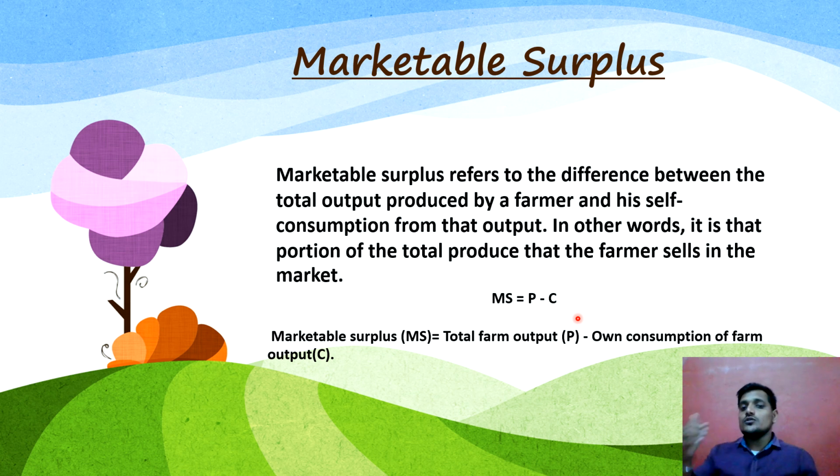So with this formula we can understand the total consumption done by the farmer from the total portion of the produce, and the rest of the amount has been sold in the market. That is called a marketable surplus. In the next slide we will be seeing a calculation with the help of which we can understand what marketed surplus and marketable surplus are.